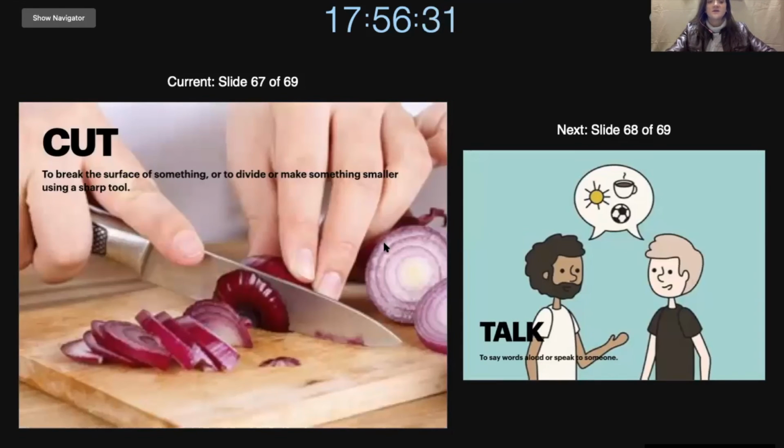Next we have cut. Cut is to break the surface of something or to divide or make something smaller using a sharp tool. So here we have a knife and it is cutting onions.